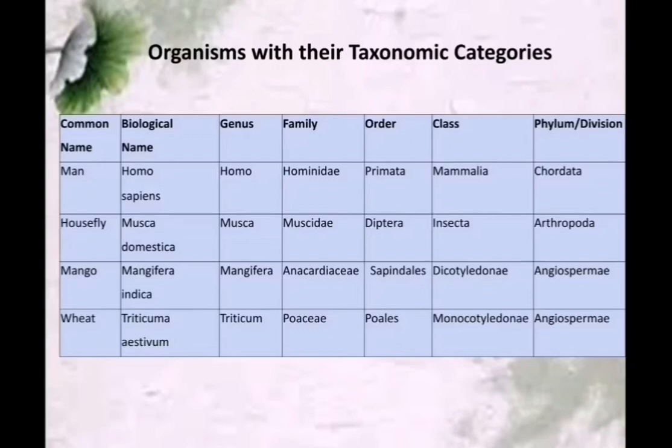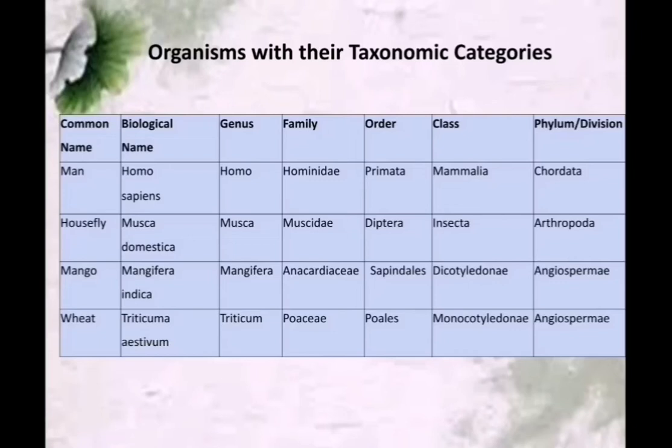Here, there is a table which shows a few examples for taxonomic categories. First, it's given the common name. For example, man. The biological name or scientific name for man is Homo sapiens. And the genus name is Homo, species name is sapiens. They are coming under the family Hominidae, order Primata, class Mammalia, and phylum or division Chordata. And obviously, their kingdom will be kingdom Animalia.